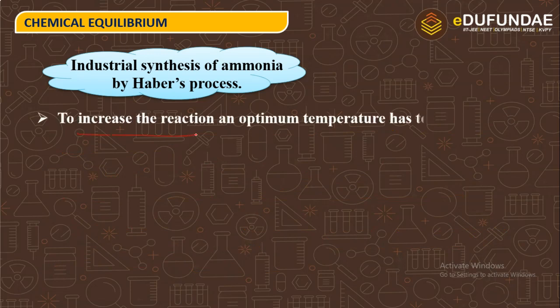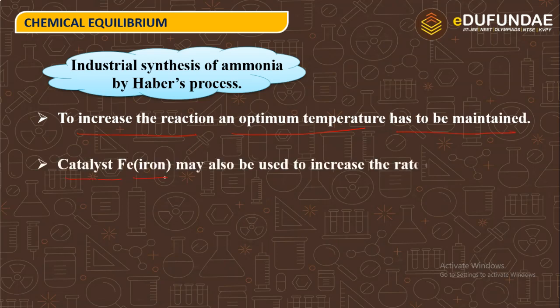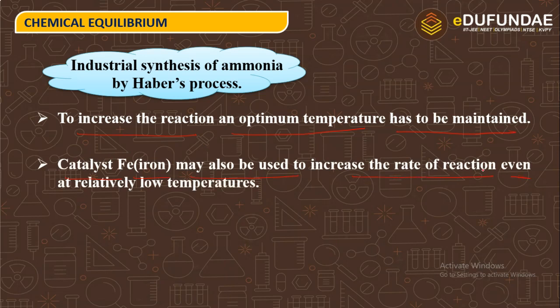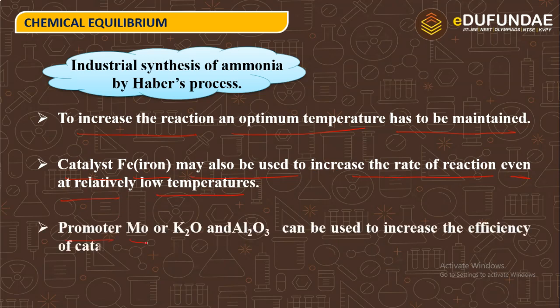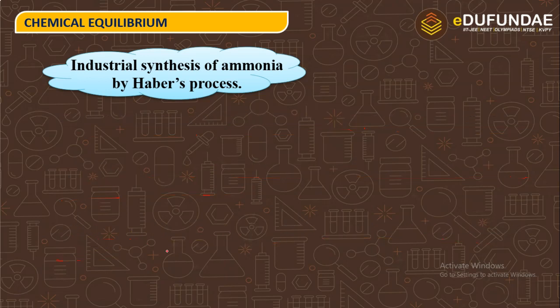To increase the rate of reaction, an optimal temperature has to be maintained. Catalyst Fe may also be used to increase the rate of reaction even at relatively low temperature. Promoter Mo or K2O and Al2O3 can be used to increase the efficiency of the catalyst.